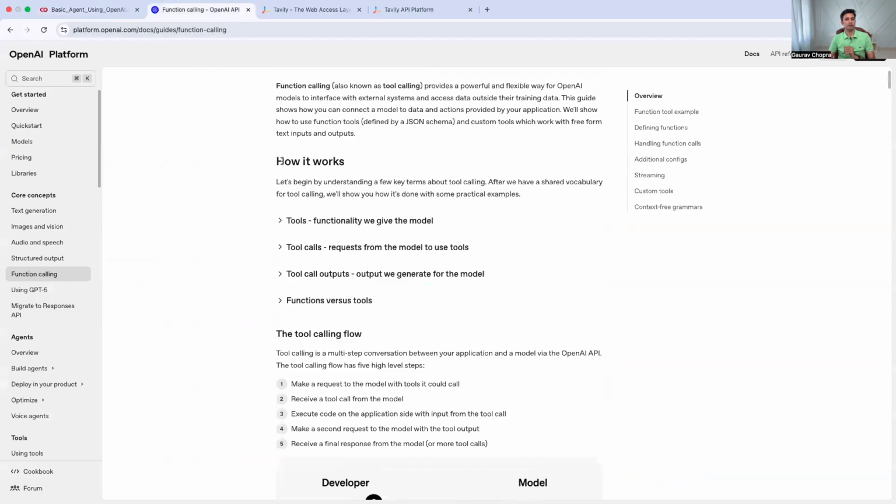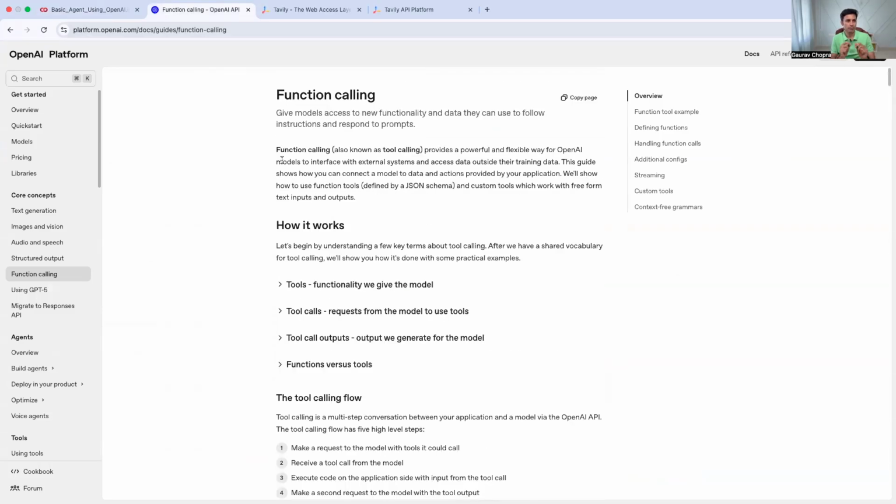Okay, let's get started. Here I have the important link which I want to talk about, which is from OpenAI, and it's called function calling. It's also named tool calling, so people use these words interchangeably. Now, what is function calling or tool calling? It is the ability for an LLM to call a tool or call a function. And a tool or function is nothing but the actual program which is going to do something. So it will take some input and give back output.